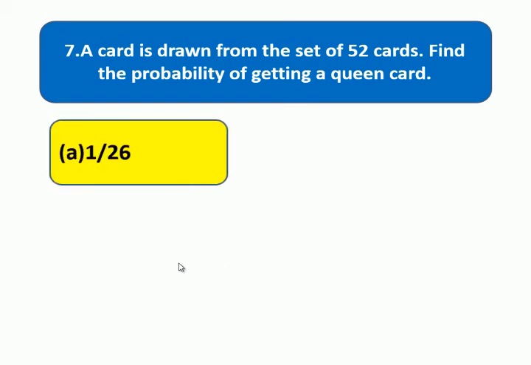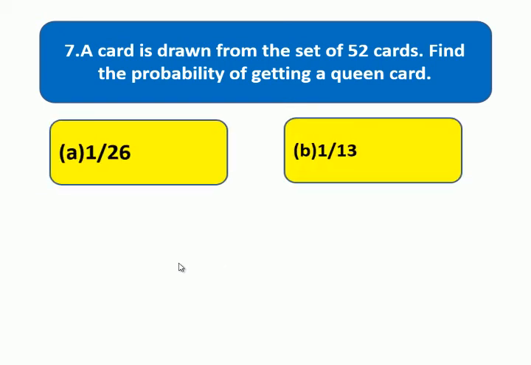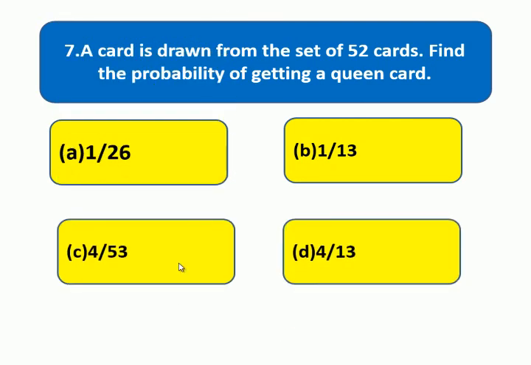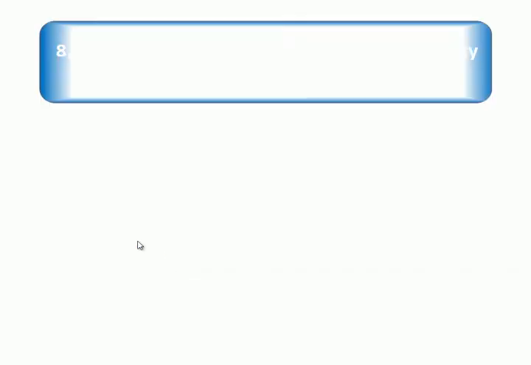So next, question 7. A card is drawn from a set of 52 cards. Find the probability of getting a queen card. So here are the options: 1 by 26, 1 by 13, 4 by 53, 4 by 13. So choose the correct answer for the given problem and write down A, B, C or D against question 7.